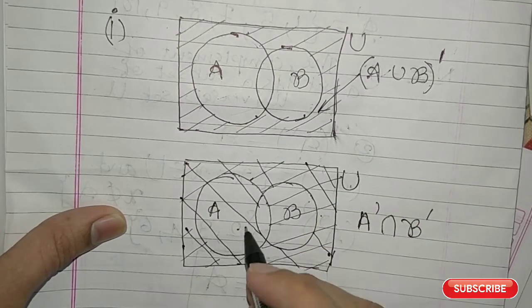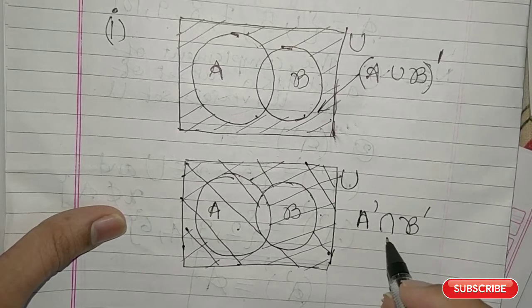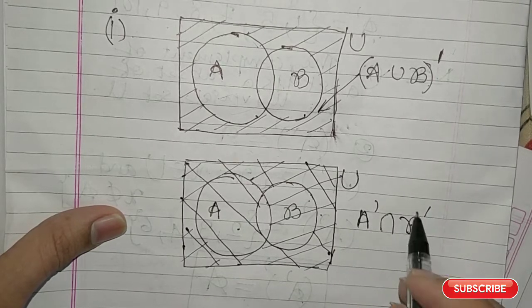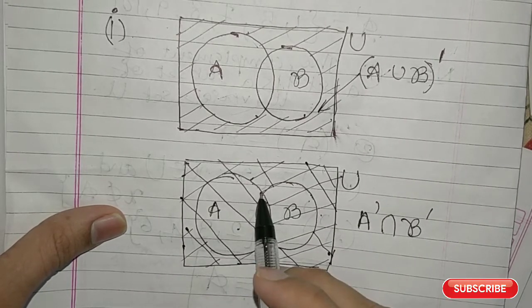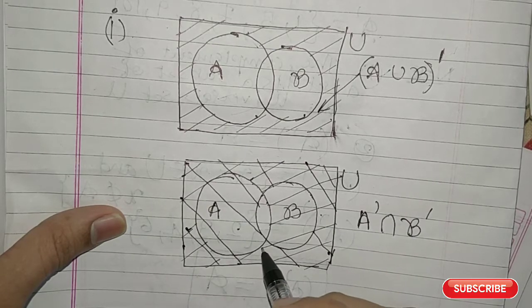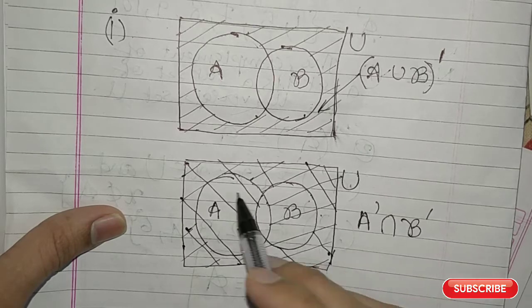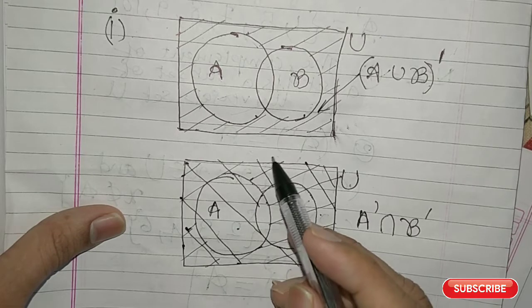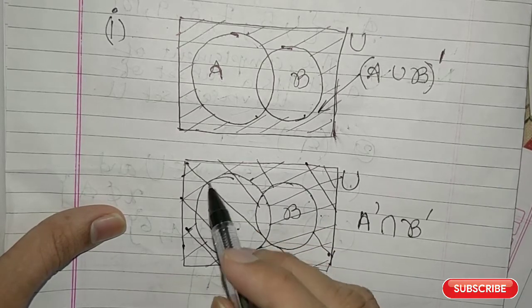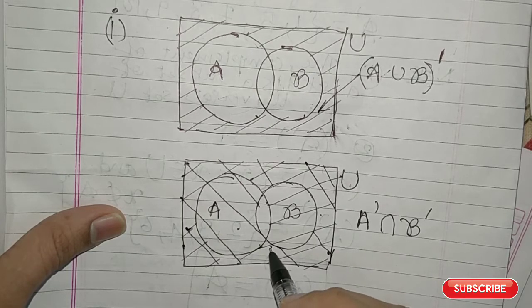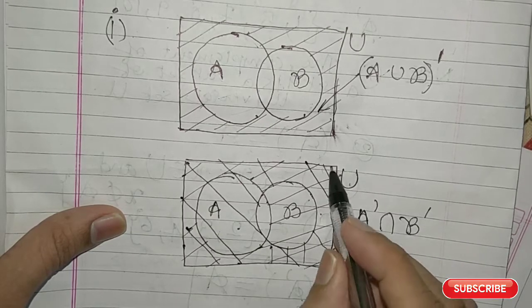Okay, so that is B complement. Now you have to look at the intersection of A complement and B complement. So the common part of A complement and B complement. So what is the common part? You can find the common part by looking at the region which contains both the lines, the ones bending towards the left and the ones bending towards the right. So which region has both the lines? That is this region, outside A and B.